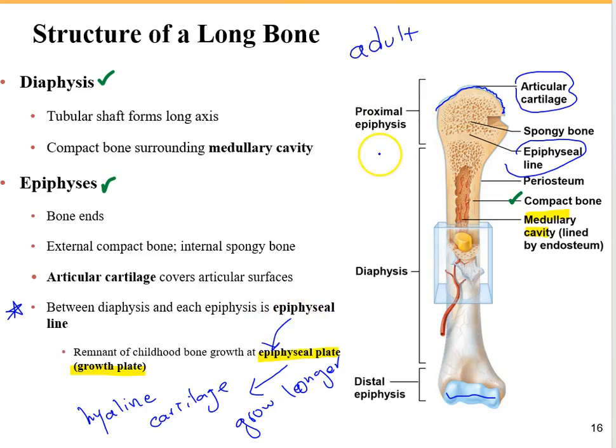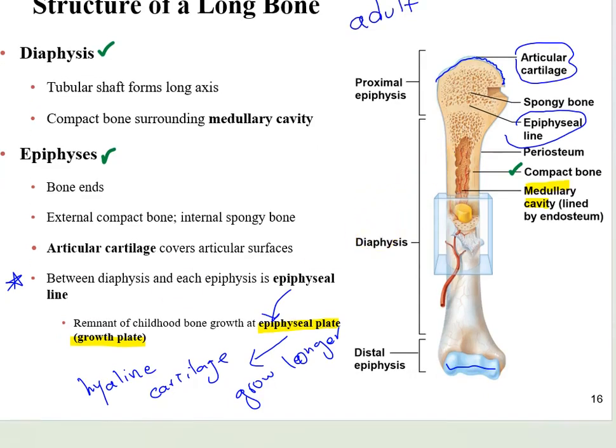So that is one of the differences between the adult bone and the child bone. In adult bone we have the epiphyseal line, and in child bone we have the cartilage between the epiphysis and diaphysis, which is called the epiphyseal plate or growth plate.